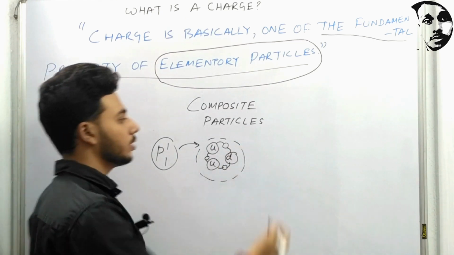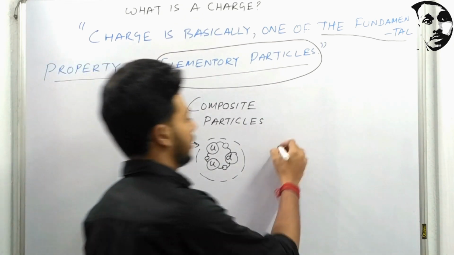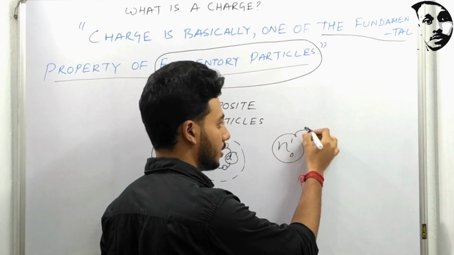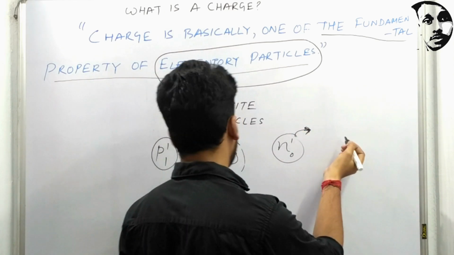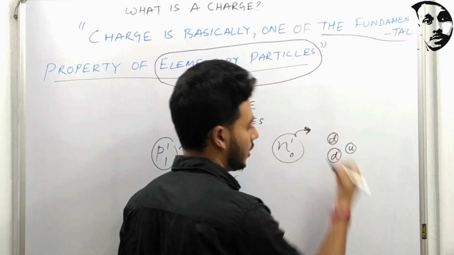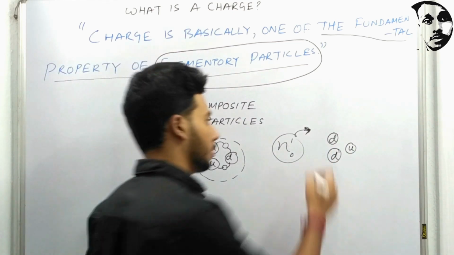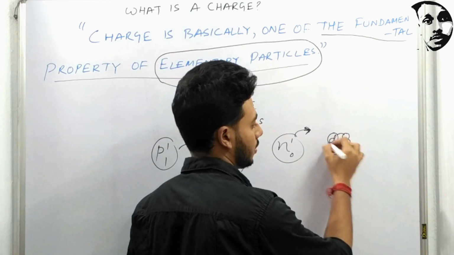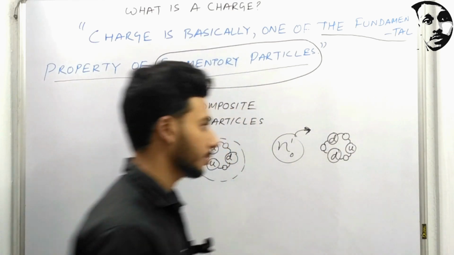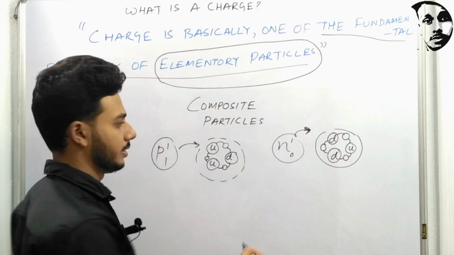And secondly, the structure of the neutron is quite different from the proton. So a neutron is like this. A neutron is actually composed of two down quarks and an up quark. These quarks are also bound together by this gluon boson. They are held together by using this gluon. So this is the structure of the neutron, and we have also already known that the electron is one of the leptons.